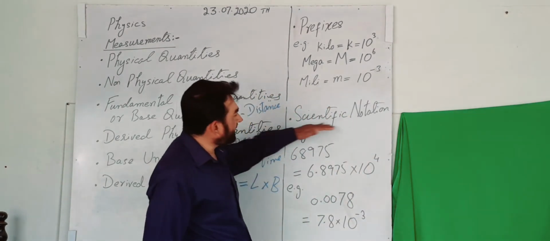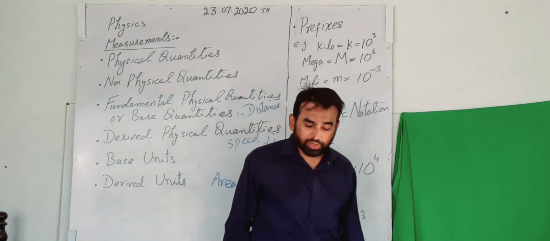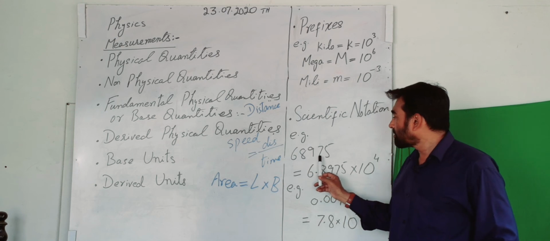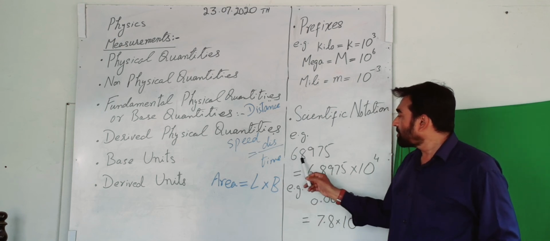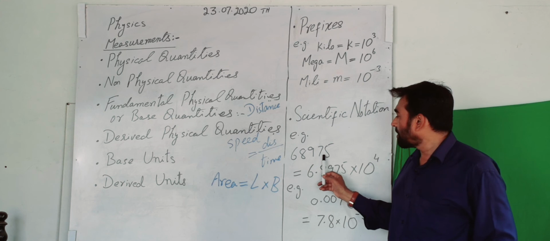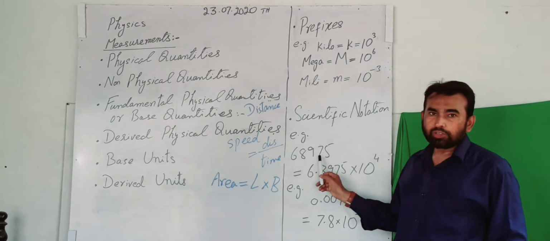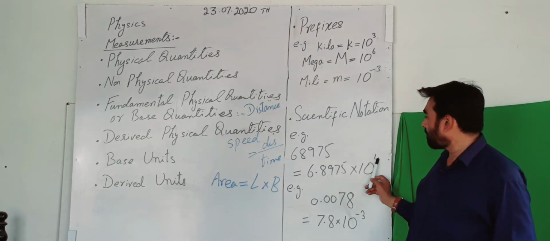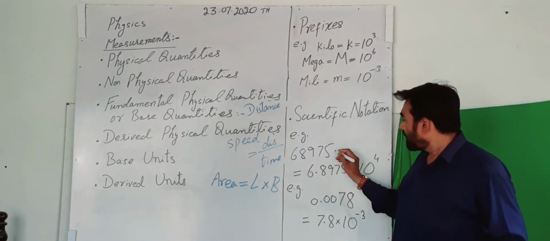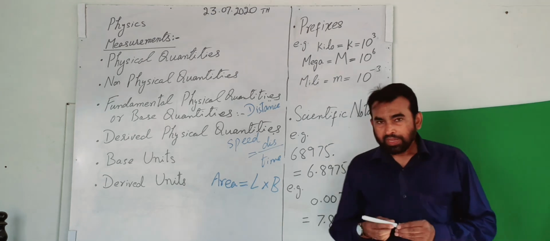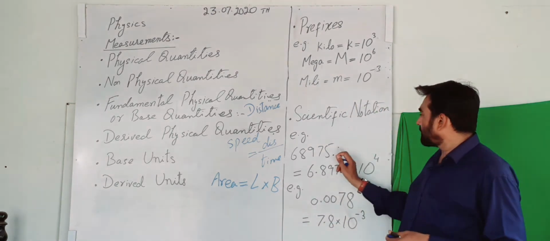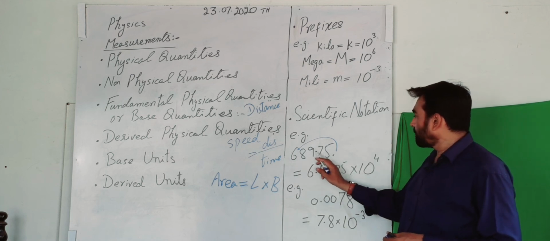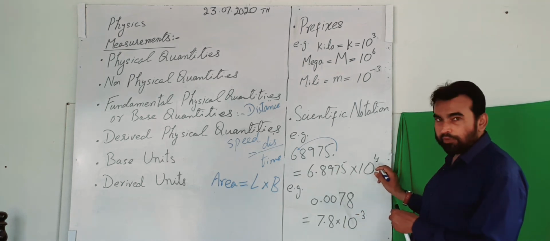Now, what is scientific notation? I think you people are aware of this. For example, if a number is written like 68,975, this number can also be written as 6.8975 into 10 raised to power 4, because initially the decimal was here, but later on I shifted the decimal to this position. So 1, 2, 3, 4. So it is 10 raised to power 4.